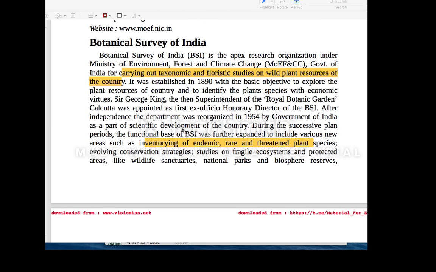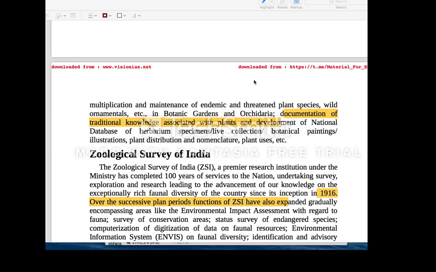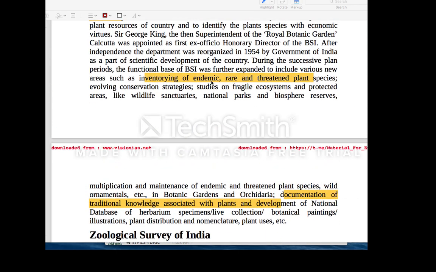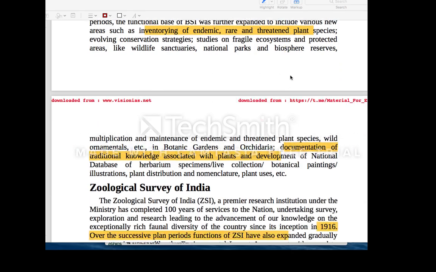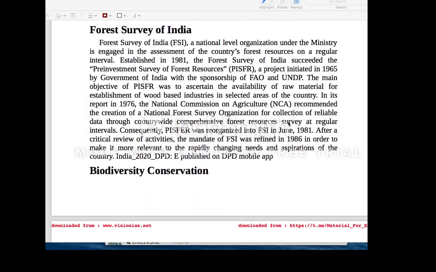Here, for the Botanical Survey of India, you need to have an idea that this comes before independence. In 1890 first comes the Botanical Survey of India, and then comes the Geological Survey of India. The Botanical Survey of India is a major body that does the documentation of the traditional knowledge associated with plants, and also has the inventory of endemic, rare, and threatened species. The same job here is done by the Geological Survey of India, which came in 1916.